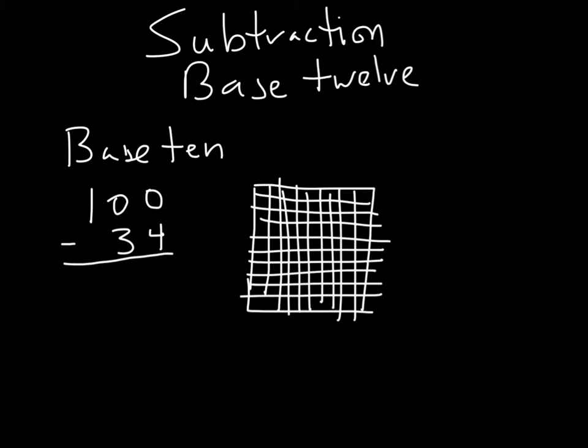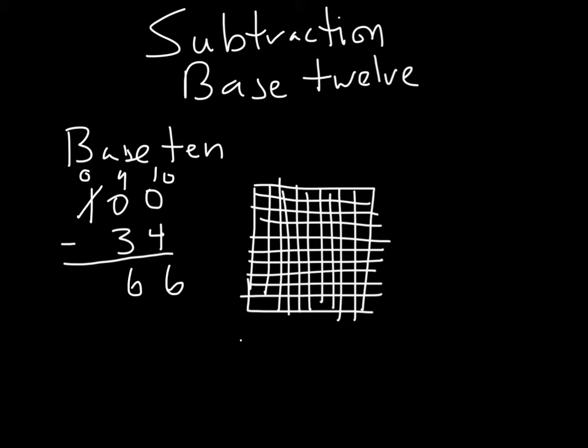So we don't have enough to subtract 0 from 4 or 0 from 3, so we need to borrow. So that goes away. We have no hundreds left. So this becomes a 9, this becomes 10, and now we subtract. 10 minus 4 is 6, 9 minus 3 is also 6, and we're done.